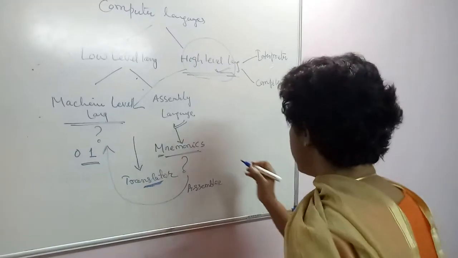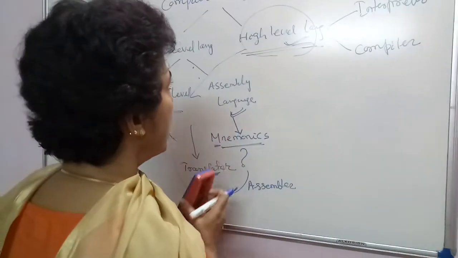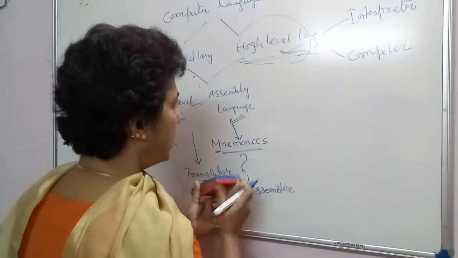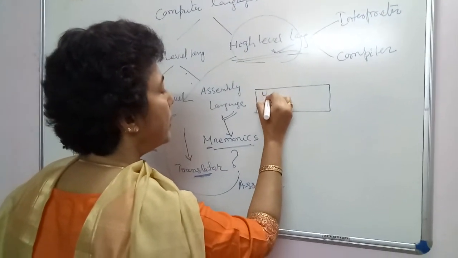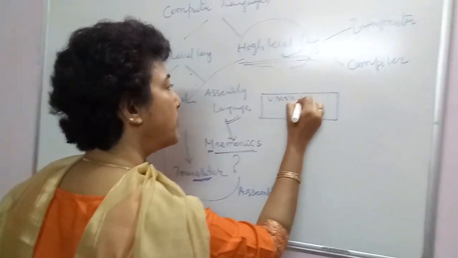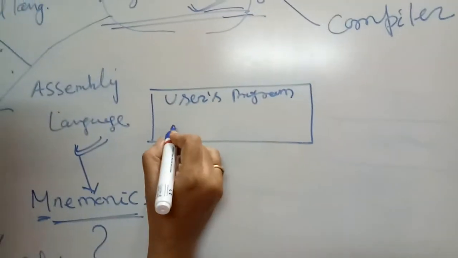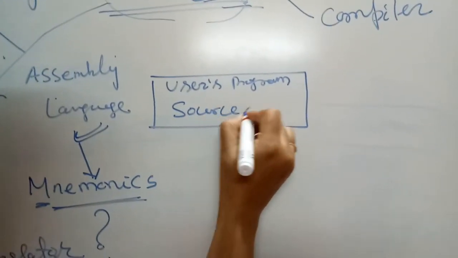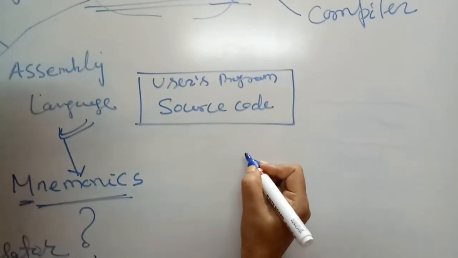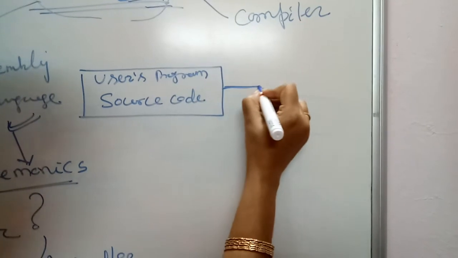So let me write down the process of the execution of the high level language. Here comes the user's program using any of the high level language, that is also called the source code. You have to remember the term because we will be using these terms frequently.